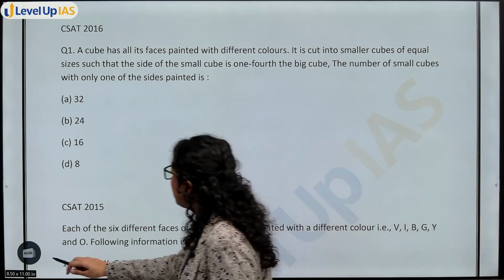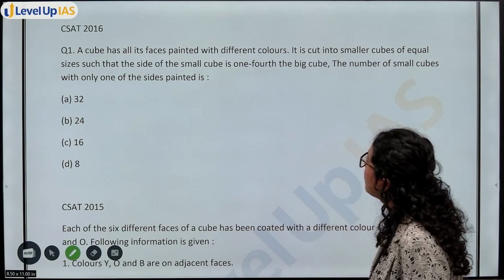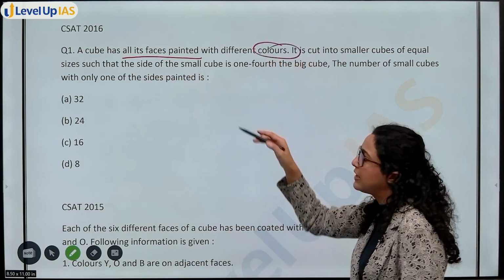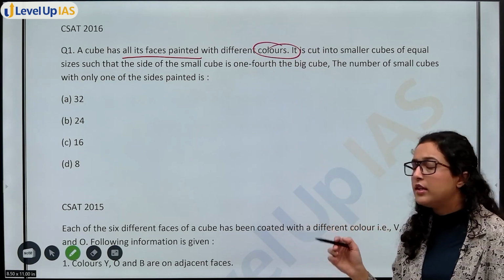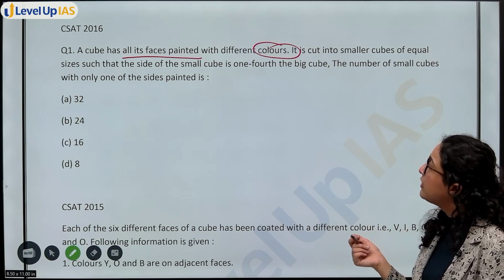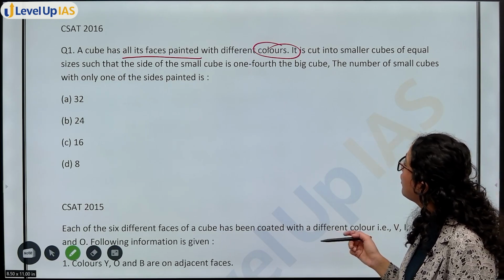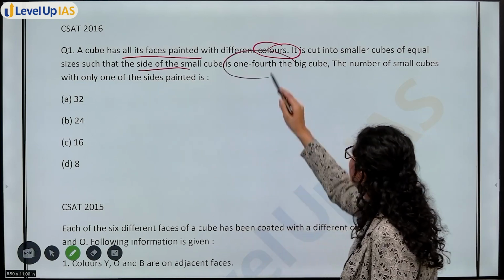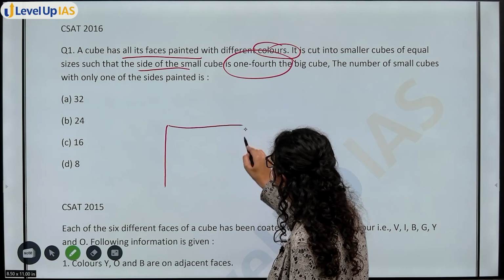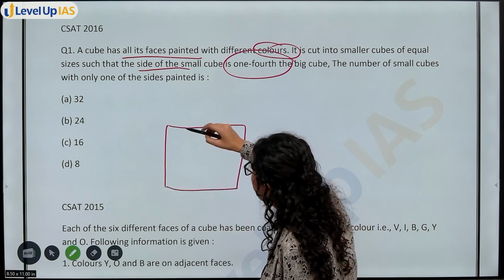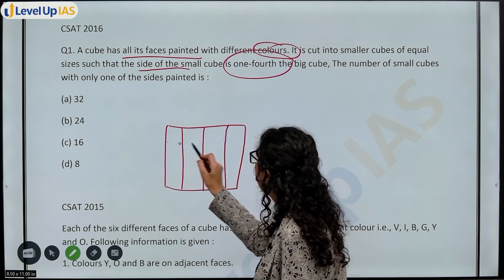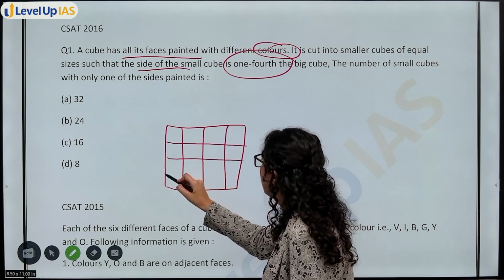ठीक है? Next question is, a cube has all its faces painted with different colors. All faces different colors. That means how many faces are there? 6. 6 faces, 6 colors. It is cut into smaller cubes of equal sizes such that side of small cube is 1/4 the big cube. So you have this cube, ठीक है, side of small cube is 1/4 the big cube. That means you have cubes of 4 cross 4 dimension. ऐसे है.